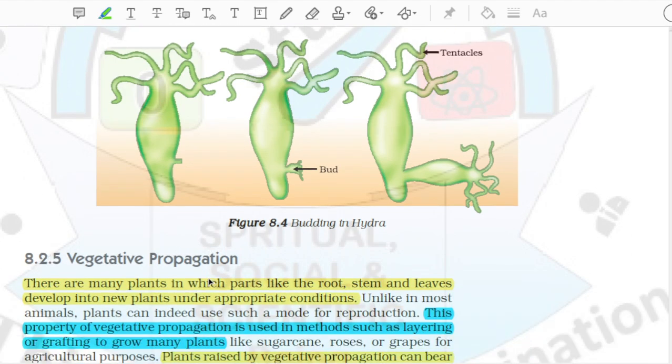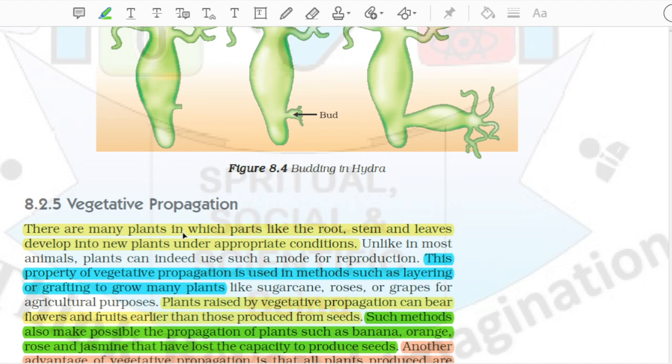8.2.5 Vegetative propagation. There are many plants in which parts like the root, stem and leaves develop into new plants under appropriate conditions. Unlike in most animals, plants can indeed use such a mode for reproduction. This property of vegetative propagation is used in methods such as layering or grafting to grow many plants like sugarcane, roses, or grapes for agricultural purposes. Plants raised by vegetative propagation can bear flowers and fruits earlier than those produced from seeds.